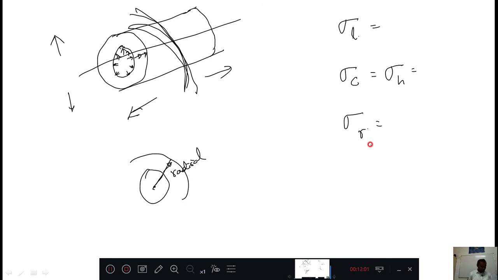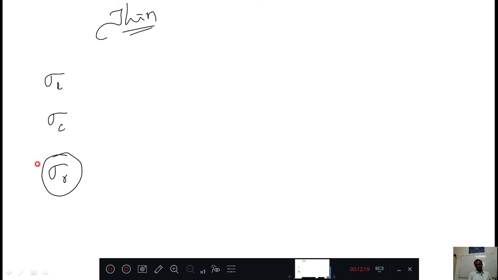But when you come to the particular chapter on thin cylinders, when you study only thin cylinders, we will consider sigma L and sigma C, but we ignore radial stress. Why?